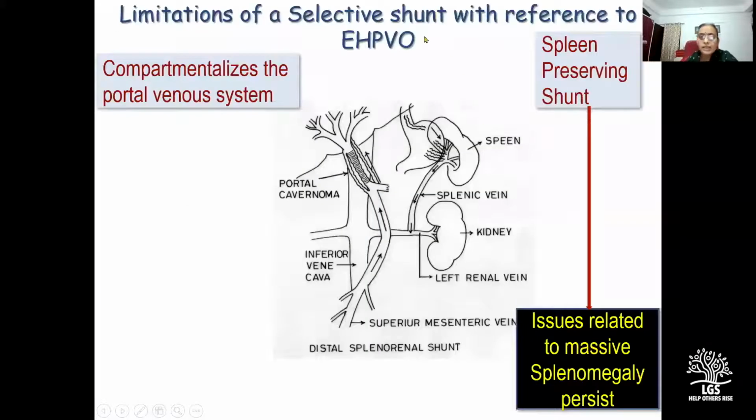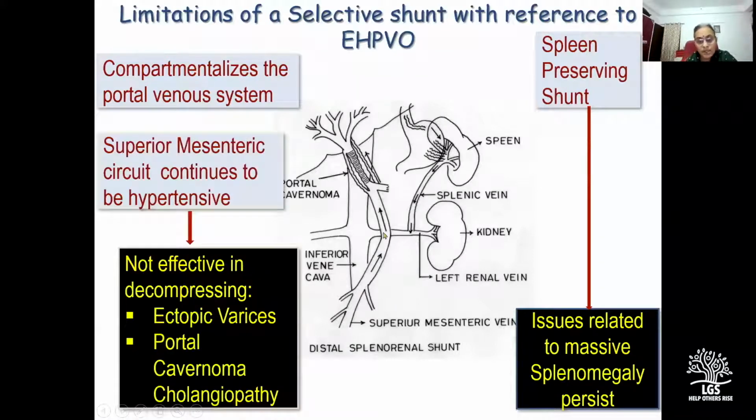But there are certain limitations of selective shunts, especially with reference to EHPVO. So while a selective shunt would decompress mild to moderate splenomegaly, issues related to massive splenomegaly and severe hypersplenism would persist. And because the superior mesenteric circuit continues to be hypertensive, this shunt would not take care of issues related to ectopic varices and would not be effective for portal cavernoma cholangiopathy. And for these reasons, a selective shunt has not been very popular for EHPVO in our country.